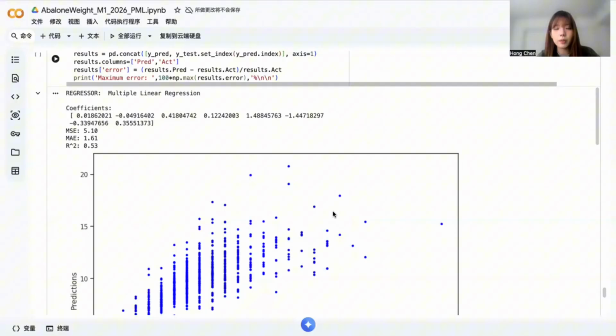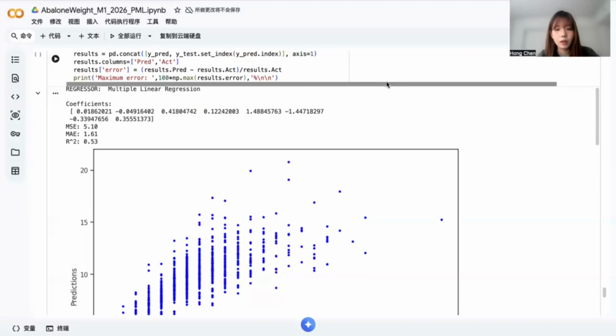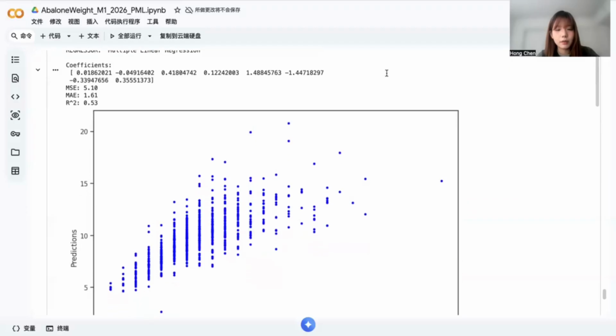First, we go with multiple linear regression. Multiple linear regression served as a baseline model. It assumes a linear relationship between predictors and age. MLR achieved 5.1 MSE, 1.6 MAE, and 0.53 R squared, which indicates that about 53% of the variance in abalone age is explained by the model.